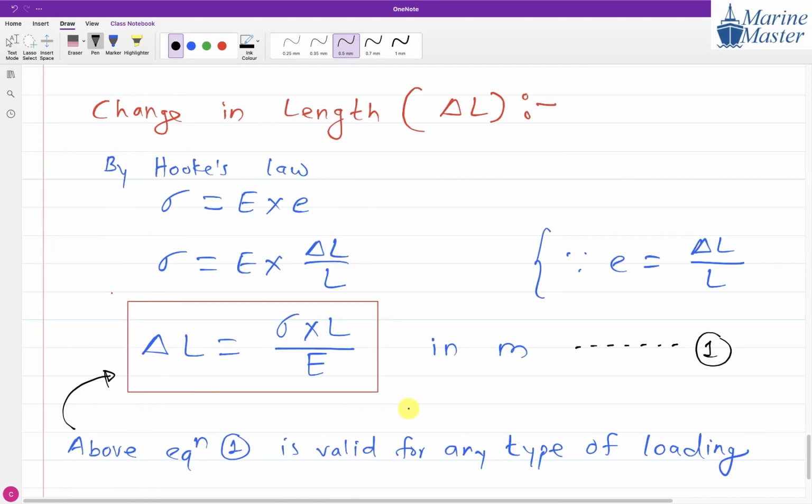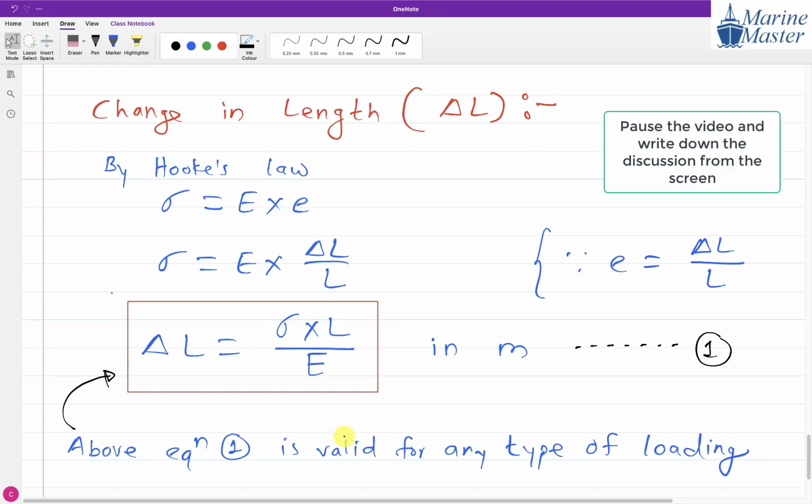So for any type of loading, whether it is a static load or gradually applied load, suddenly applied load or impact load, this relation of change in length is applicable. Please everyone write down this discussion of delta L, guys. One important instruction: whenever I am writing any point, just leave one or two lines and then start writing the next heading, so that your notes become a proper systematic format. Please write down the discussion.